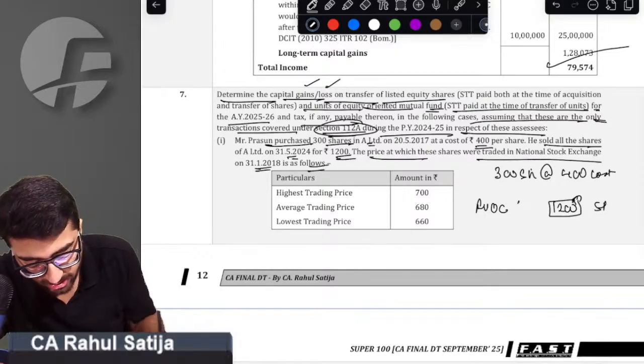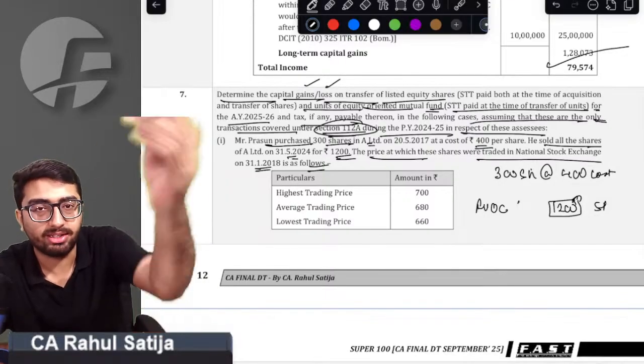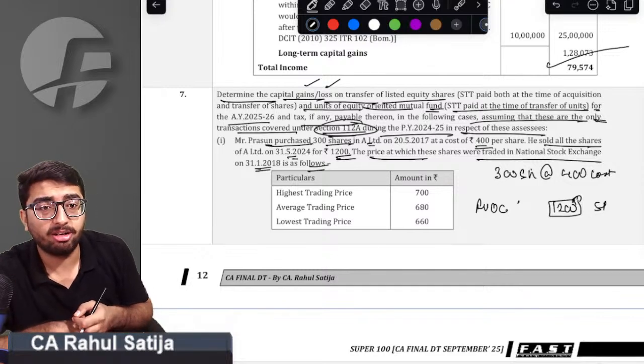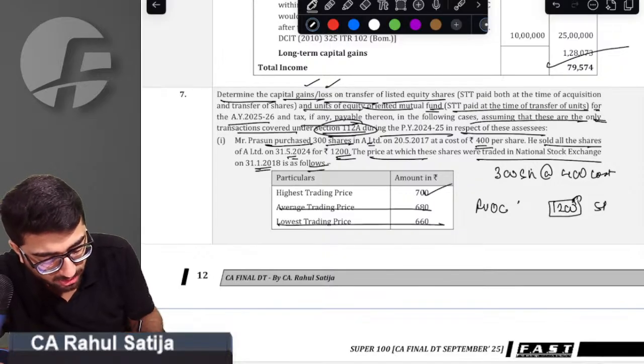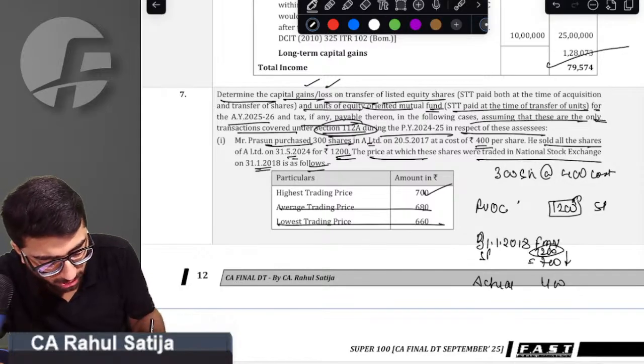Sir, National Stock Exchange, the listing price. Whenever we are checking the fair market value of any share as on 31st Jan 2018, we don't have to check the average. It is always the highest. So the 31st Jan 2018 FMV will be 700. Actual cost is 400. Sales price is 1200. If the sales price exceeds FMV, we have to take the lower one. Between 700 and 400, whichever is higher, we will take 700. So our capital gain turns out to be 500.